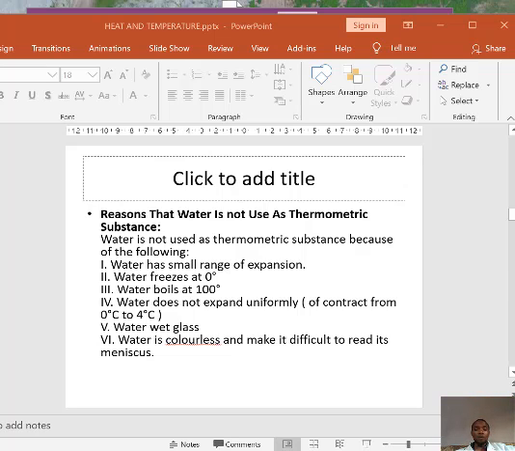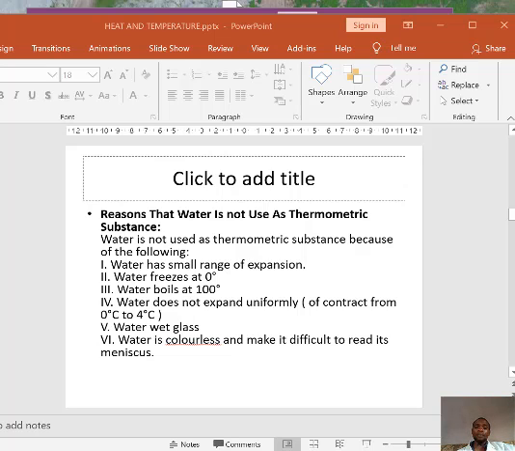Water does not expand uniformly. Once water gets to 4 degrees Celsius, it will start to expand. If you know, that is the anomalous behavior of water. Once water attains 4 degrees Celsius, the expansion will start again, so the expansion is not uniform. Water does wet glass and water is colorless, so it is very difficult to read the meniscus if we use water.